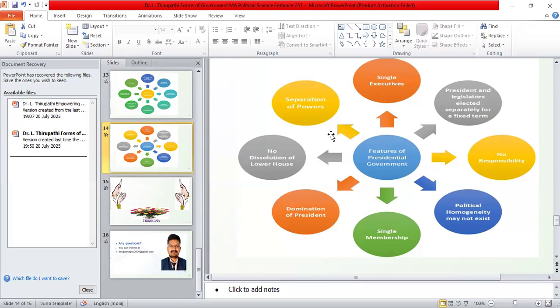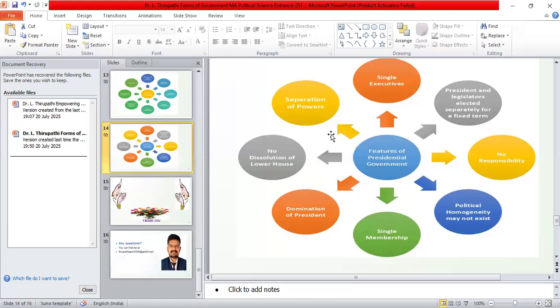And in which of the following forms of government will the lower chamber of the house not be dissolved? That is the presidential form of government. Another question we can frame: in which form of government will the separation of powers be followed and maintained? That is the presidential form of government. In the parliamentary form of government, there is no such arrangement for separation of powers between the legislature and executive.